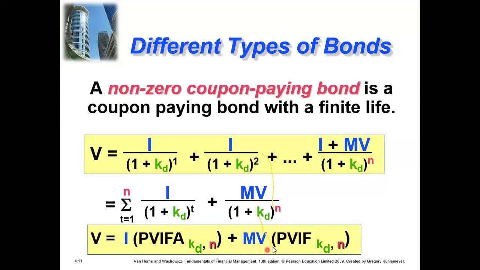Maturity value, face value is 1,000. We will get $1,000 at the end of the life of this security. So this would be received only once, so we are not writing A here. This is only PVIF. So this is the formula. We have to memorize this formula to solve questions regarding bonds. I plus MV.